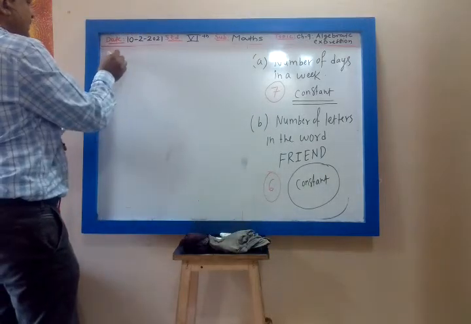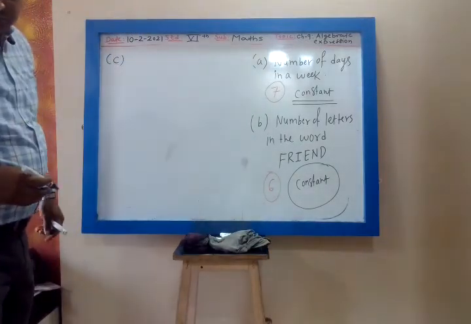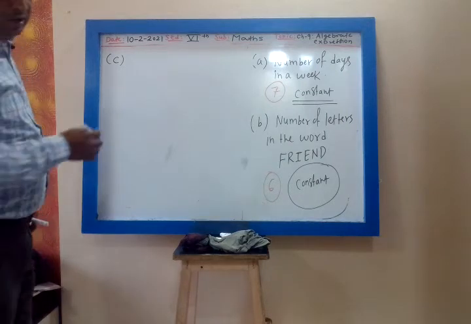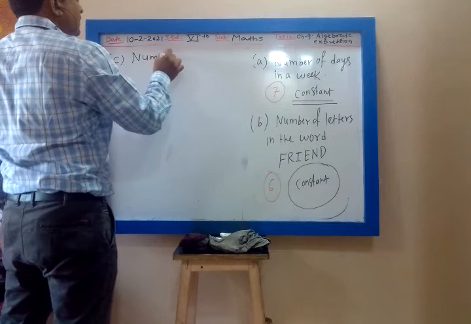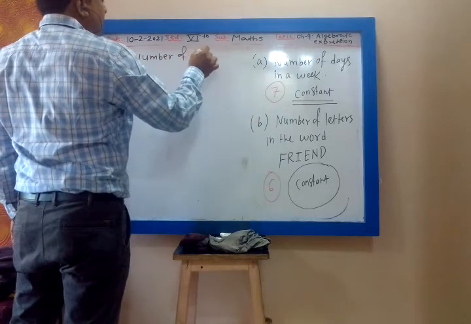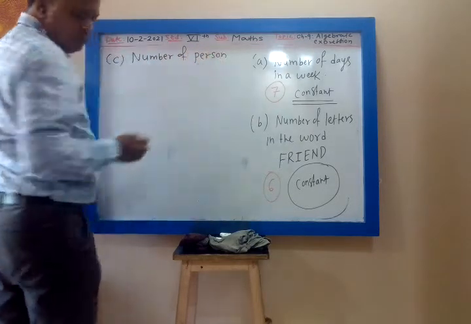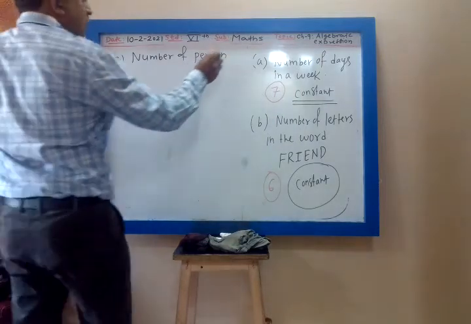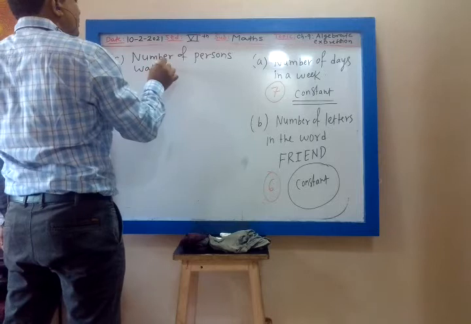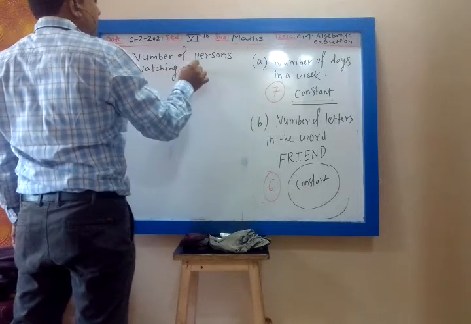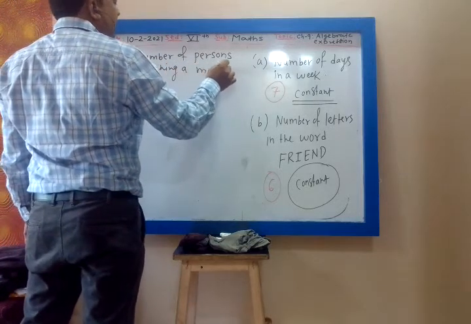Now see, number of persons watching a movie. Variable, because there can be many persons.